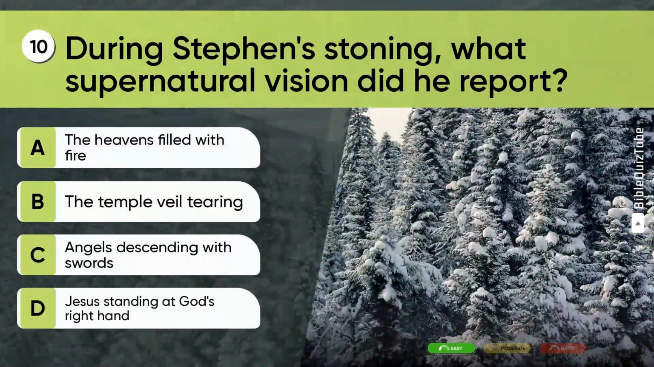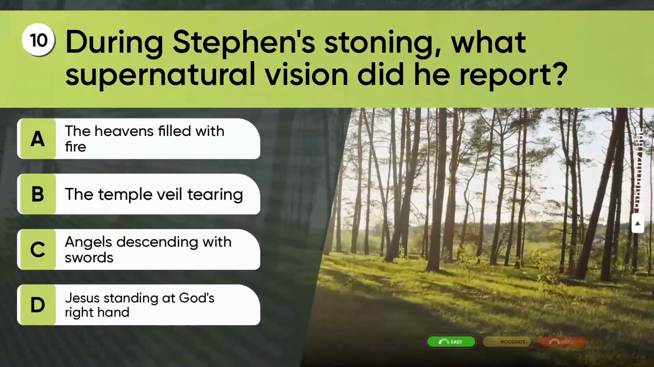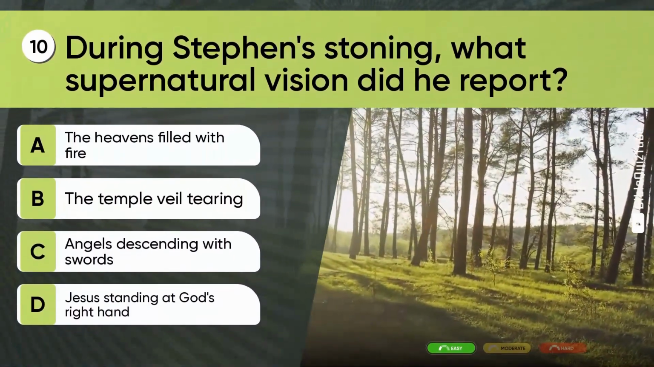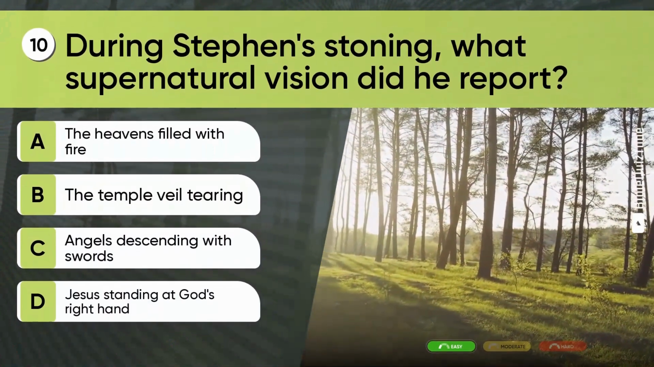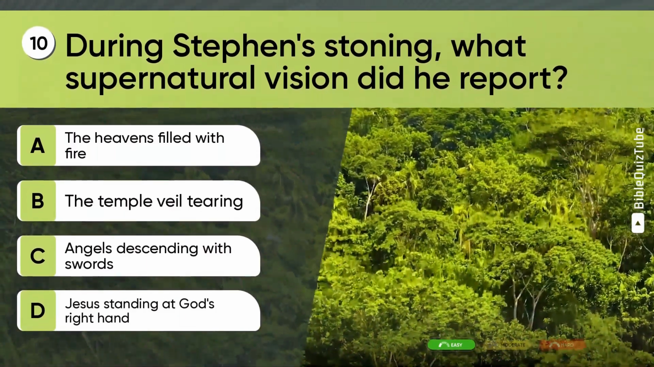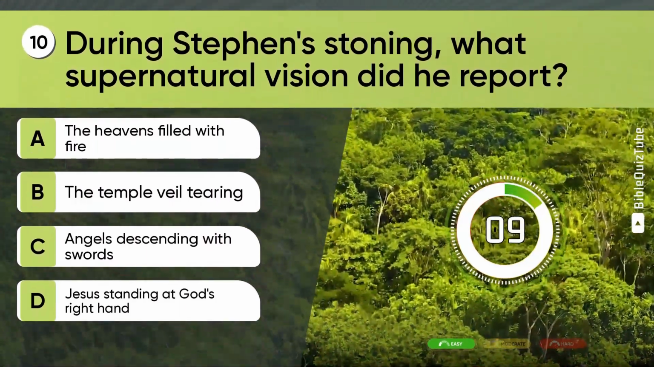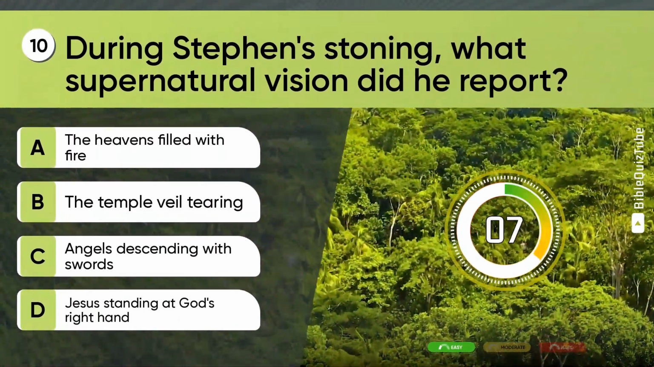Question 10. During Stephen's stoning, what supernatural vision did he report? A. The heavens filled with fire. B. The temple veil tearing. C. Angels descending with swords. D. Jesus standing at God's right hand.